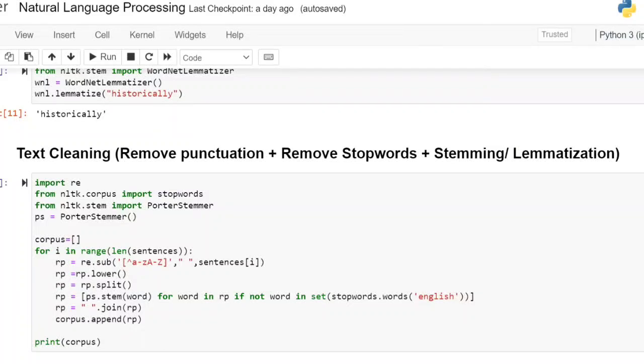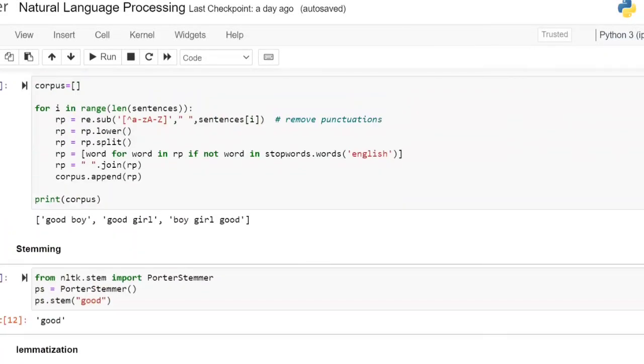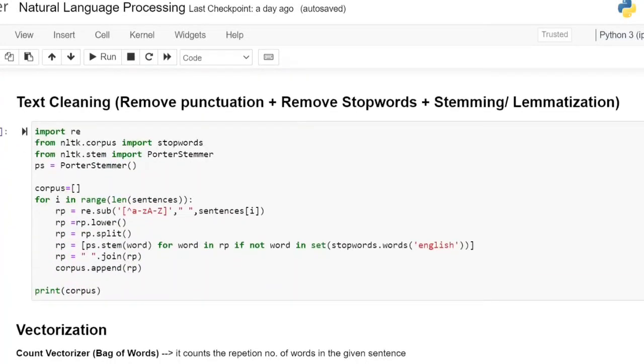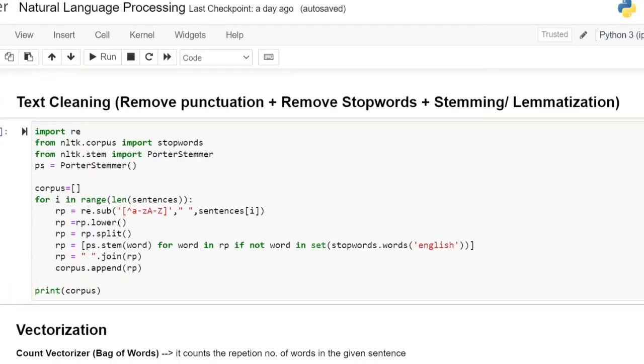I'm going to do the stemming or lemmatization as per my choice. So until now, after the stop words, I have got good boy, good girl, boy, girl, and good. For this, I'm going to apply the stemming. How do I have to apply the stemming? For each sentence, I'm going to apply the PS dot stem of the word.